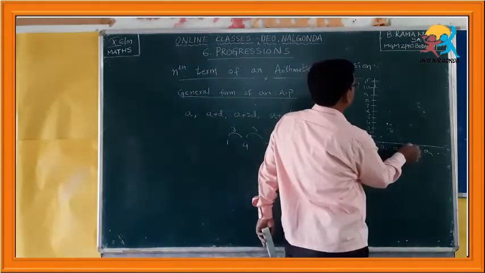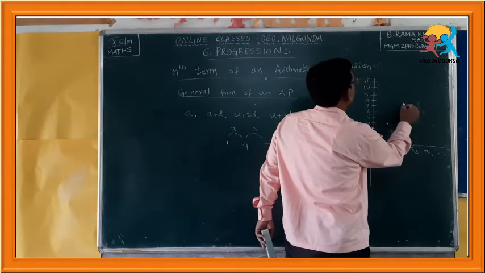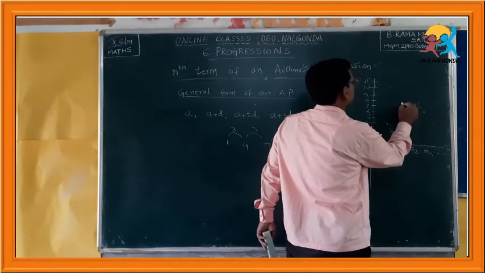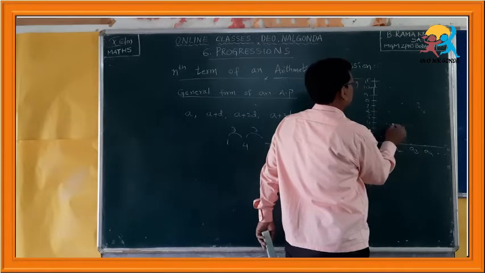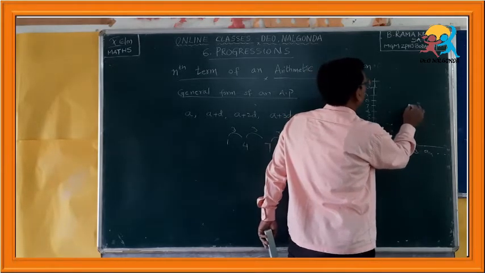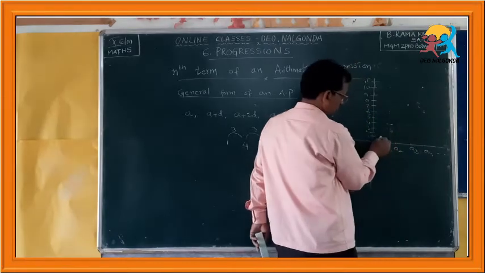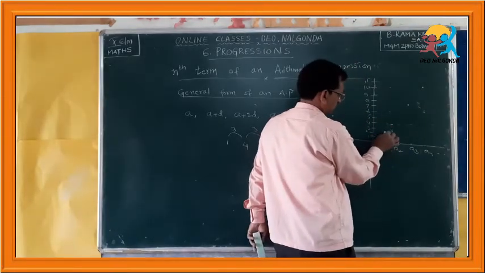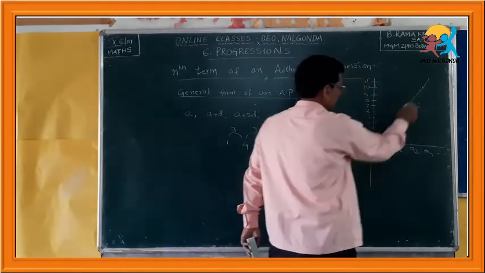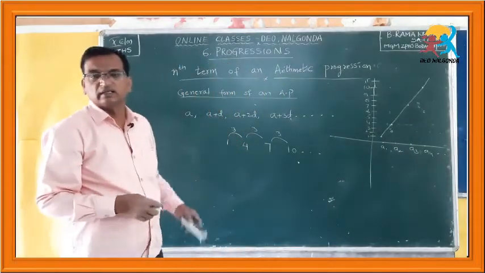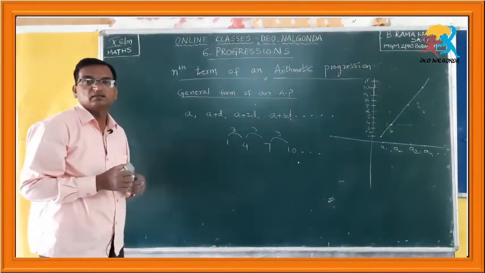So, a3 is equal to how much? This is 7. a4 is equal to how much? 10. Now, observe these points. If you join these points, what are you getting? You are getting a straight line.